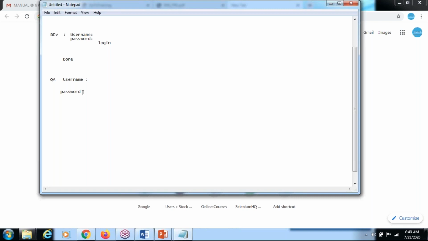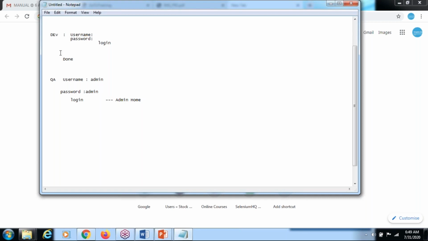Suppose you give admin as the username and admin as the password. Then they will tell you what page should come after login. After you click the login, you need to get the admin home page. So if you are getting the admin home page after login, it means the actual result and expected result are both the same, so your test case is passed, which means this code is working as expected.